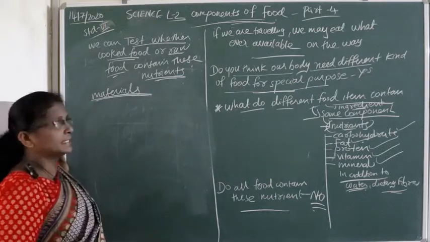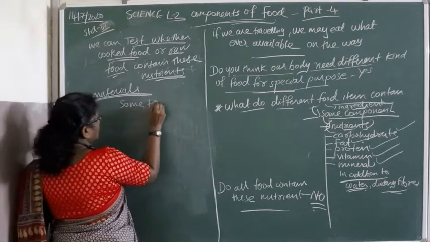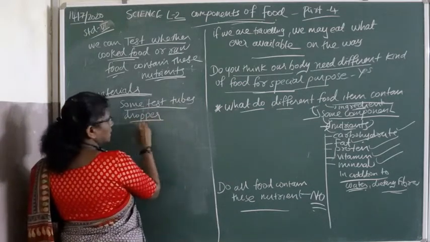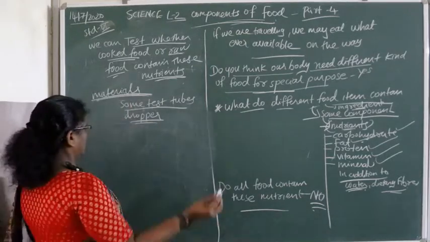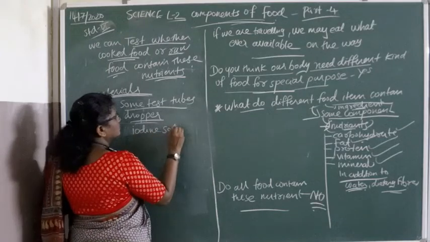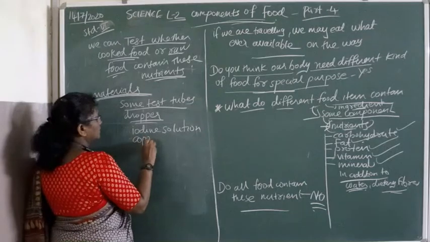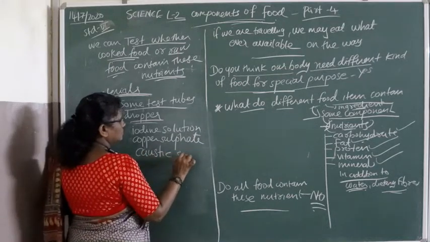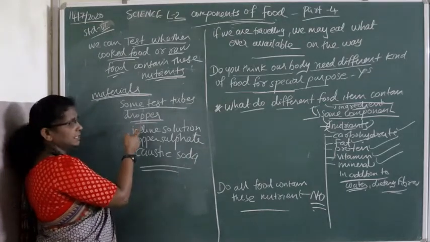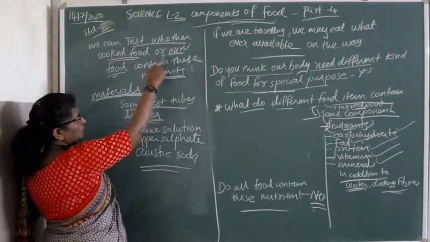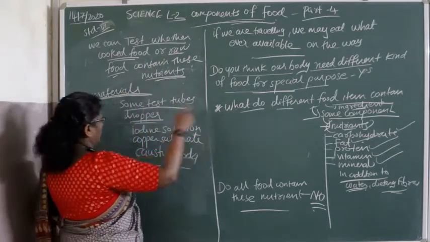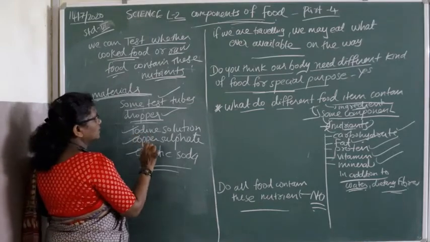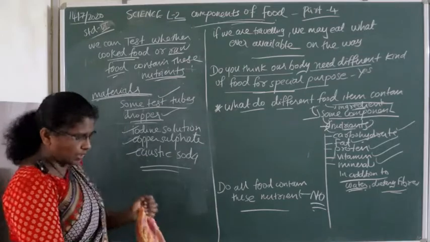The materials we need for this test are some test tubes and a dropper. We also need different solutions for this test: iodine solution, copper sulfate solution and caustic soda solution. These solutions are needed for testing whether cooked food or raw food contains these nutrients.